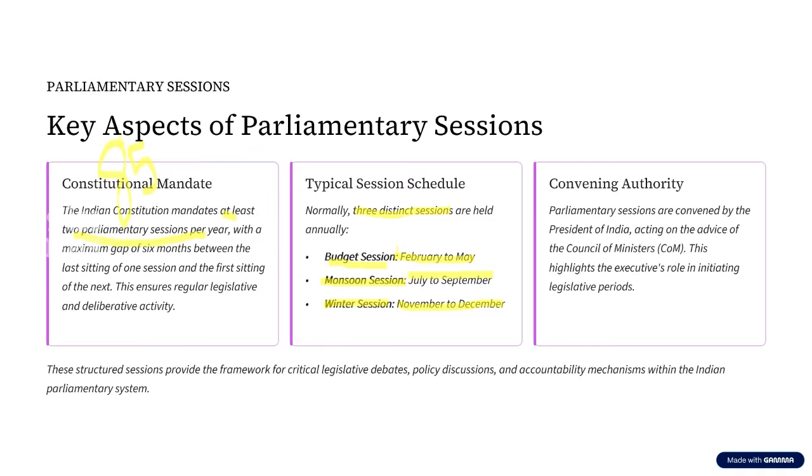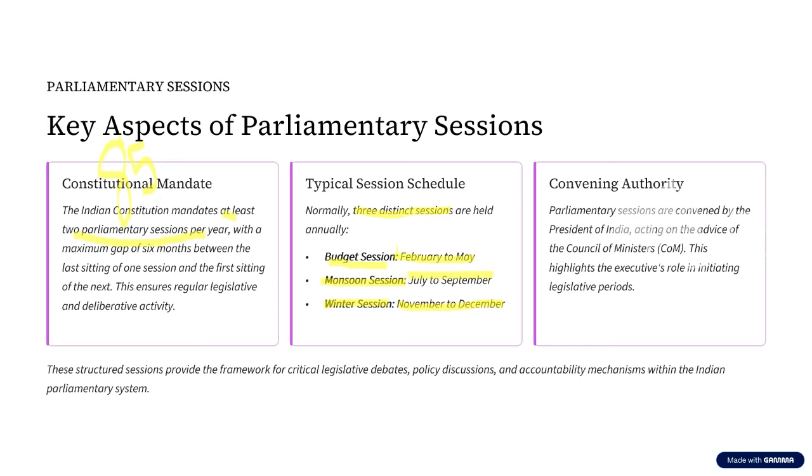So even though the Constitution of India says that minimum there has to be two sessions in a year, in general, how many sessions are held? In general, in Indian Parliament, three sessions are held. What are these three sessions? These three sessions are the budget session, monsoon session, and winter session.